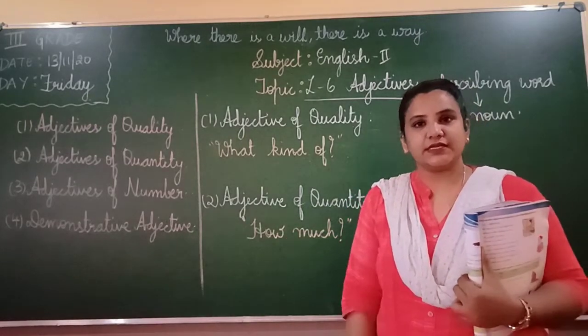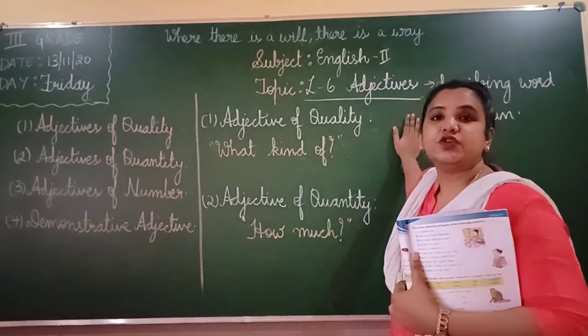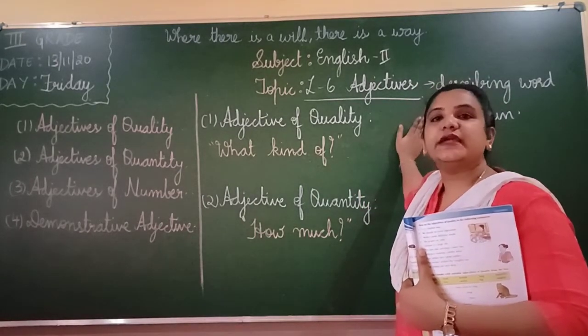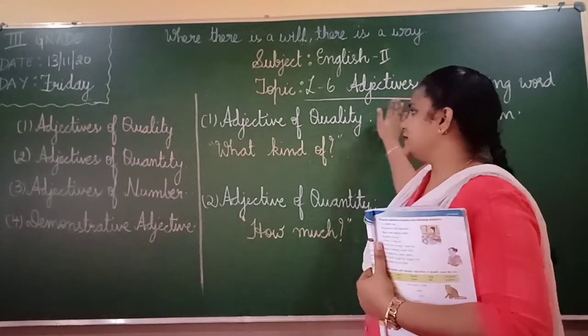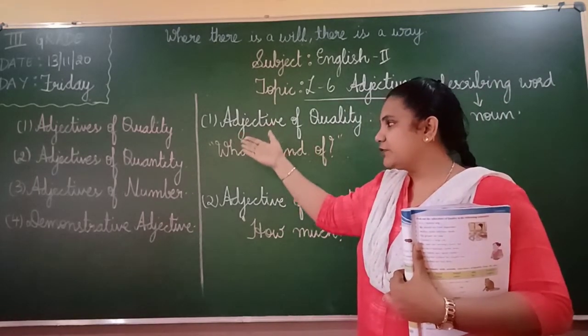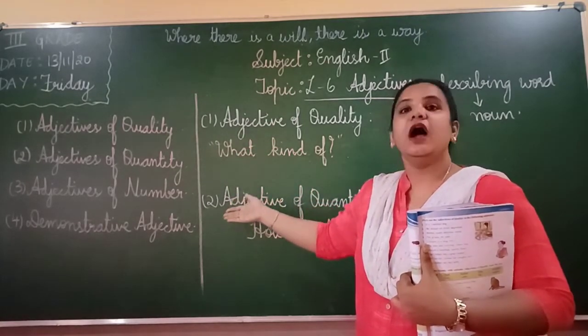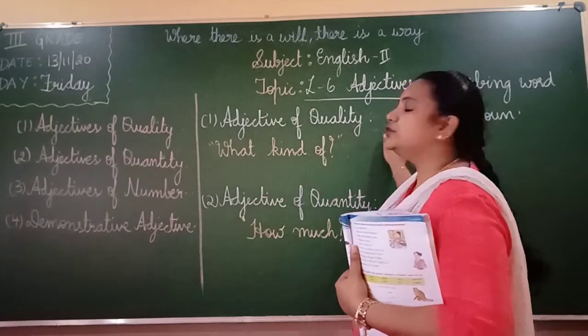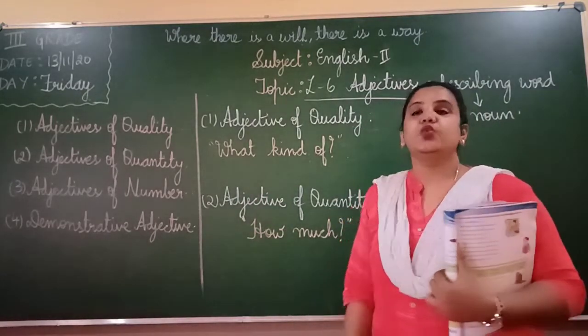Okay, children, understood? I repeat again. Adjective is nothing but your describing word. Okay, it describes your noun, how the noun is. Okay, and the 4 types of adjectives are adjective of quality, adjective of quantity, adjective of number, and demonstrative adjective. And in today's class, we will be learning about adjective of quality and adjective of quantity.